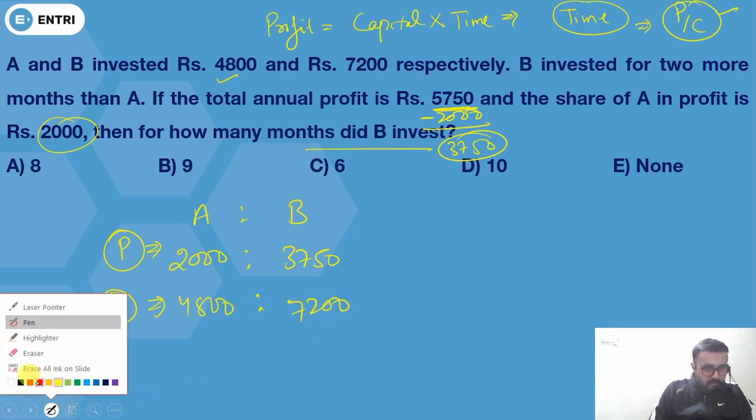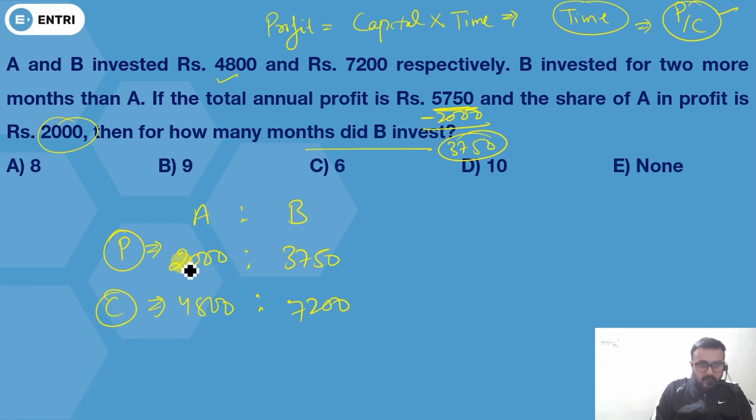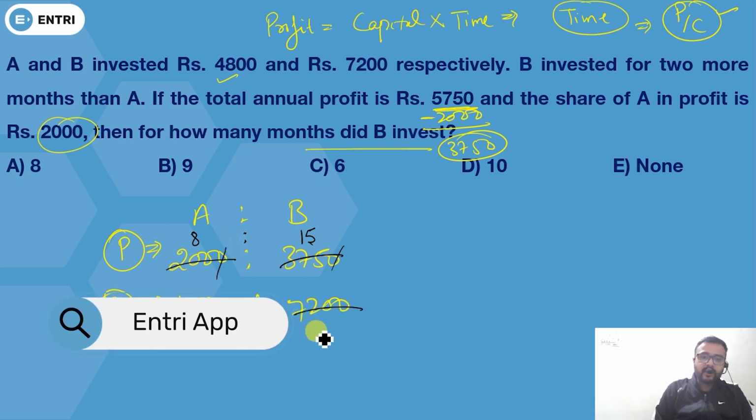Now capital is also given as 4800 and this one is given as 7200. Now this will be cancelled out by 0, will be cancelled by 0. This will be cancelled out by 25. 25 8s are 200 and 25 15s are 375. So profit is 8 ratio 15. 24 2s are 4800, 24 3s are 7200.